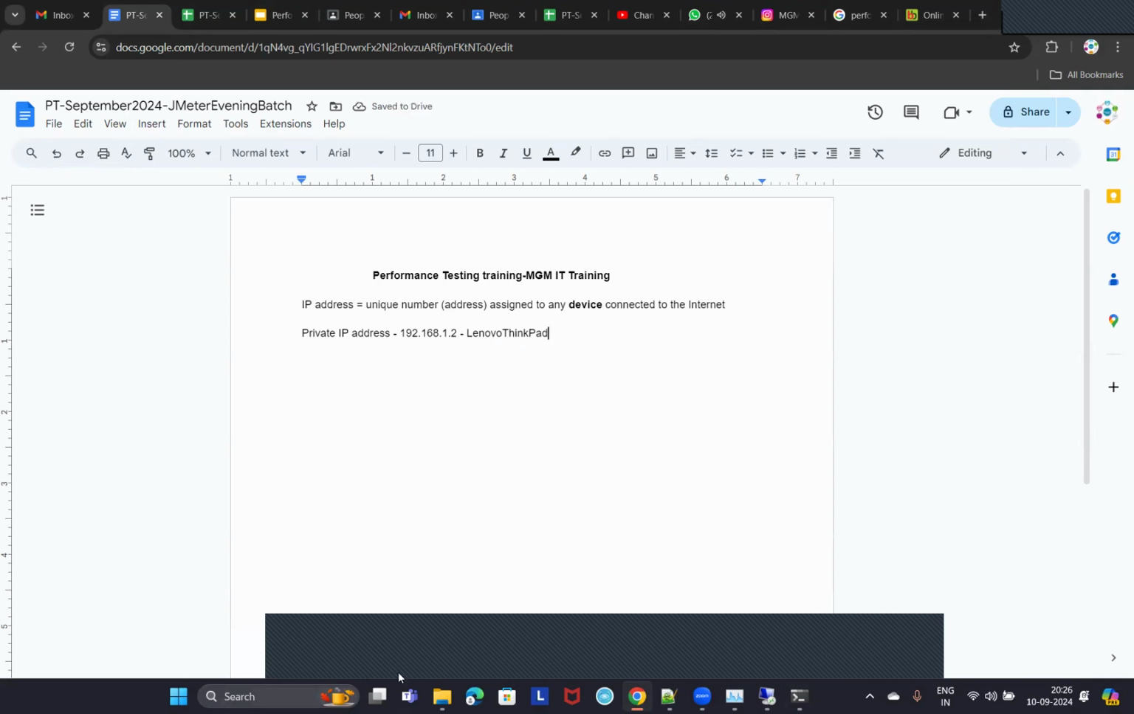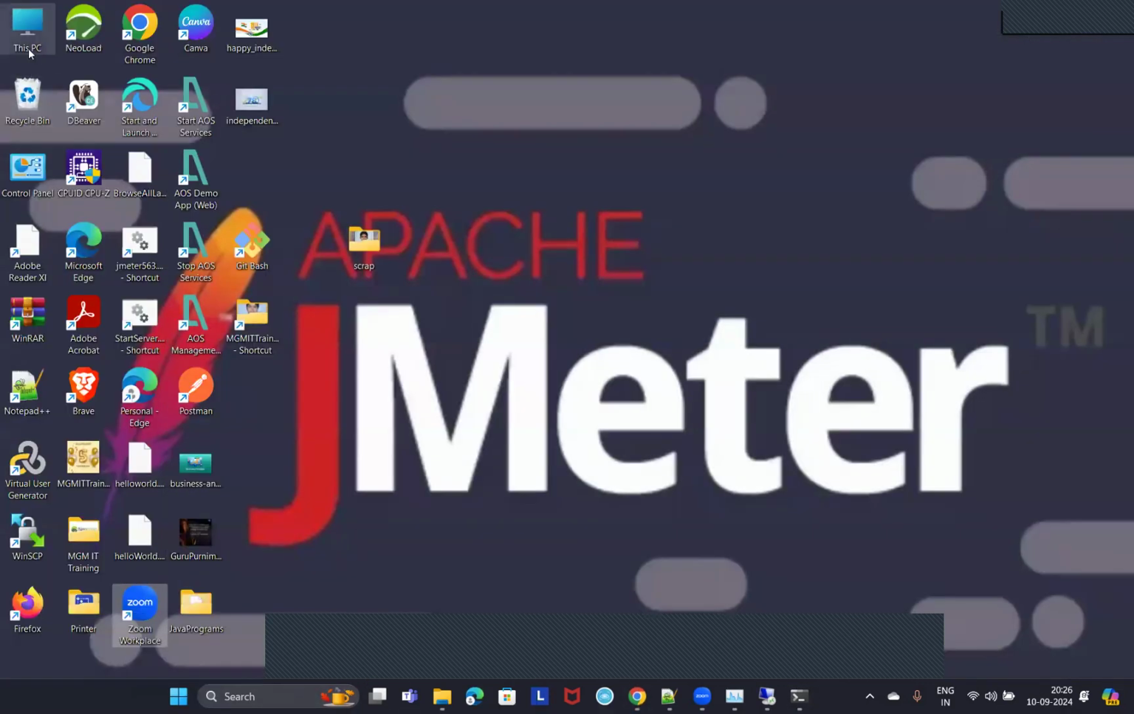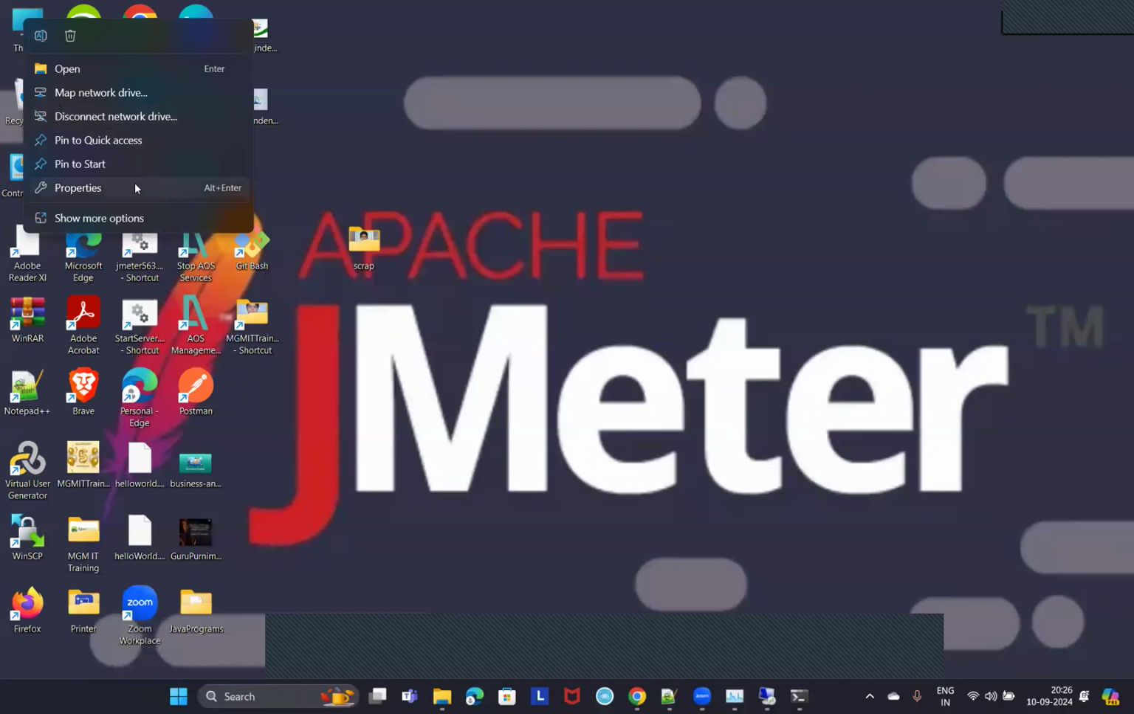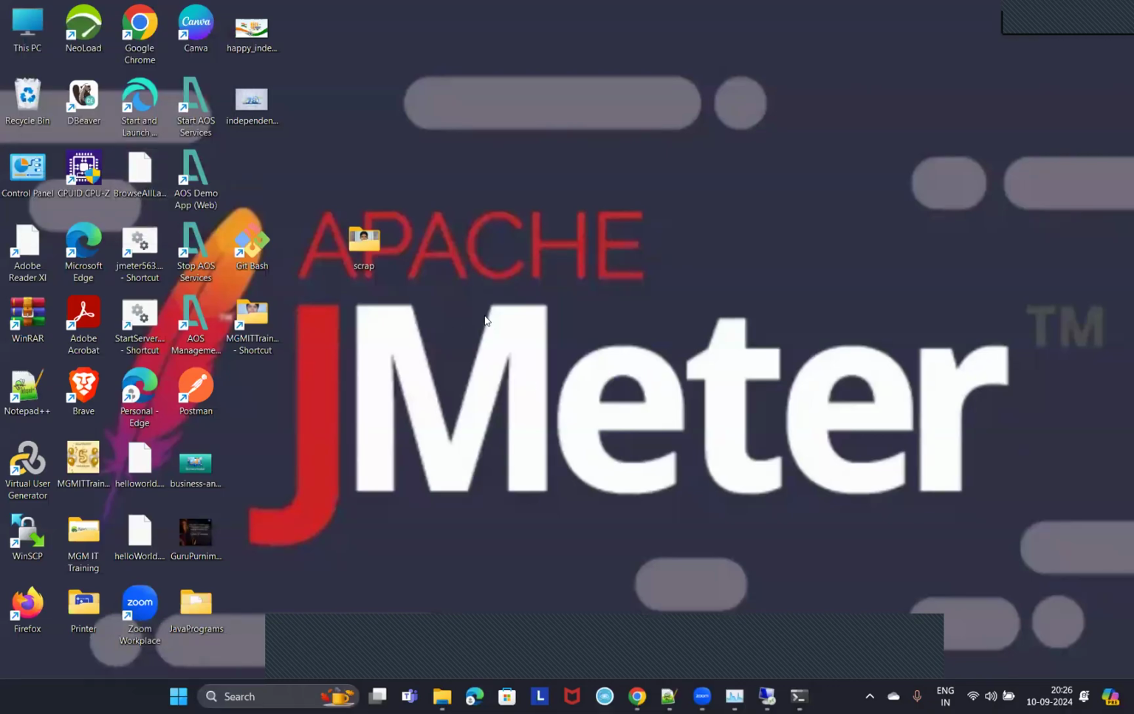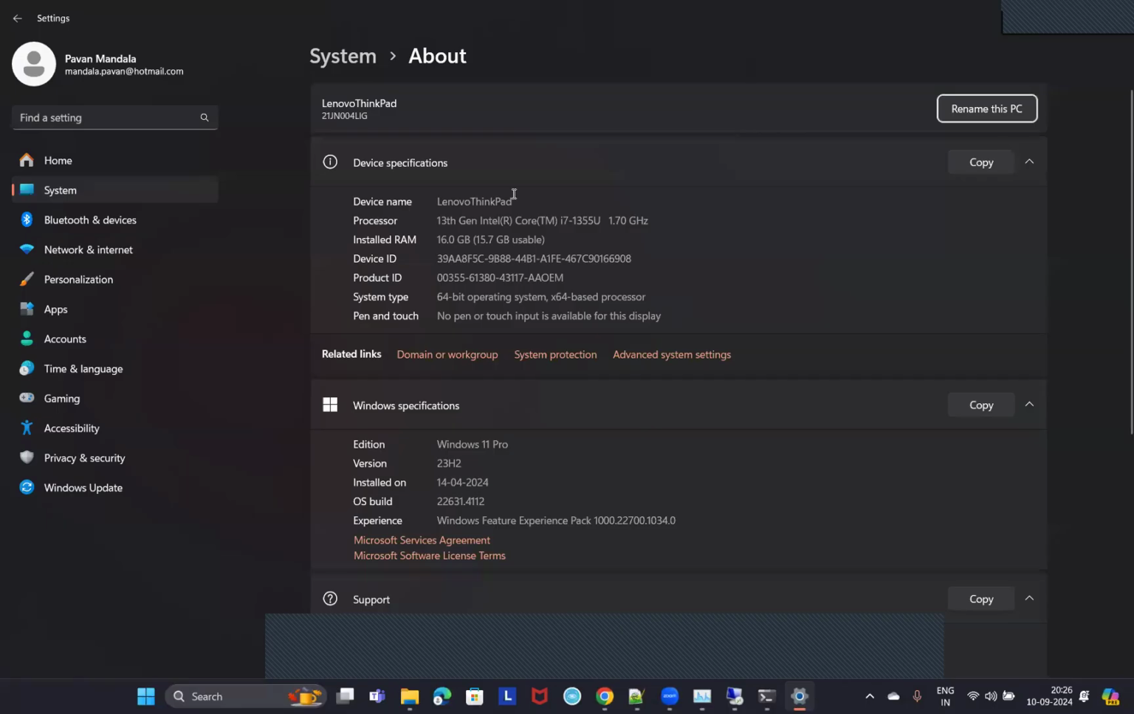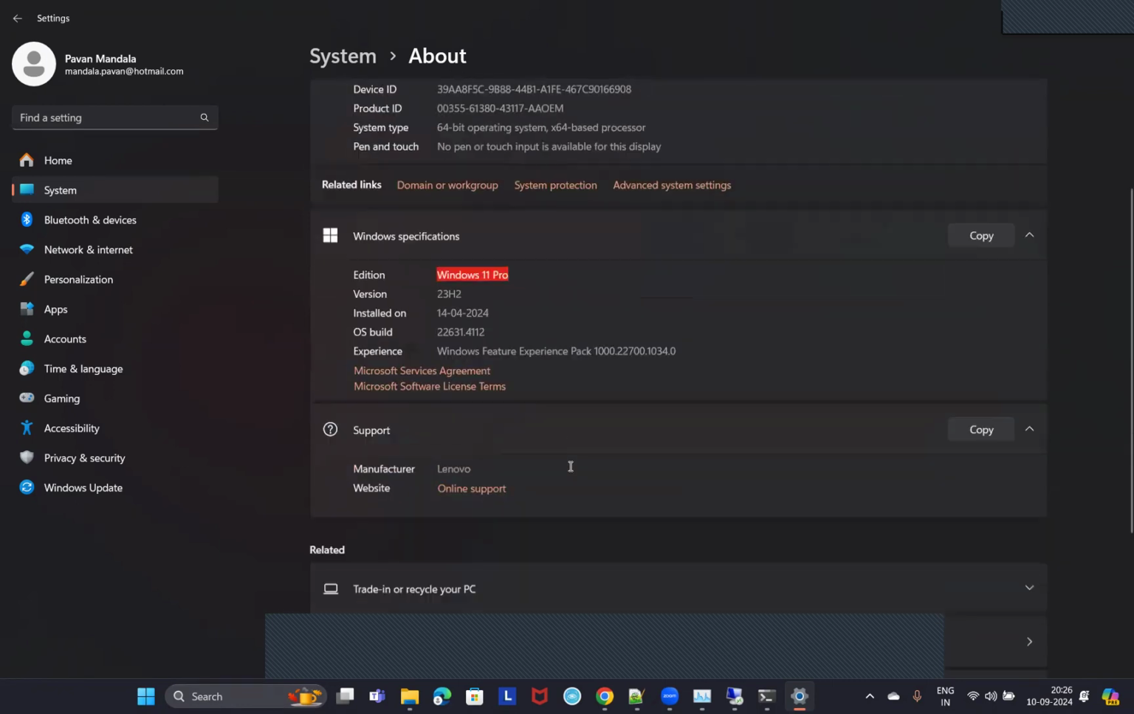Or else, if you want to see this information, you can right click on this PC, go to properties, and there also you can get this information. You can see the device name over here. You can see the processor configuration, and how much RAM is installed on my laptop. Right now, this laptop has 16 GB RAM, isn't it? And the operating system on this laptop is Windows 11 Pro, right?